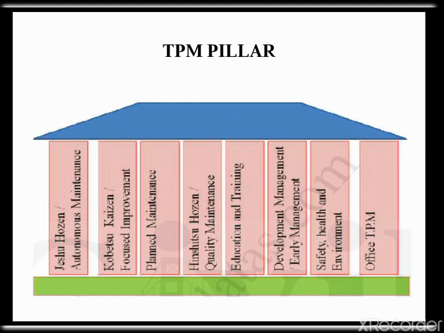Next, the seventh pillar is safety, health and environment. Its target is zero accidents, zero health damage and zero fires. In this area, the focus is on creating a safe workplace and surrounding areas that are not damaged by our process or procedure. This pillar will play an active role in each of the other pillars on a regular basis.